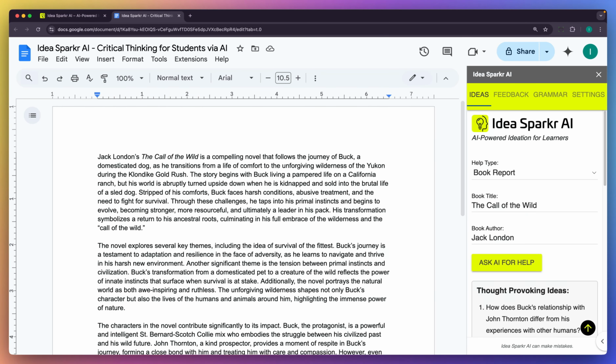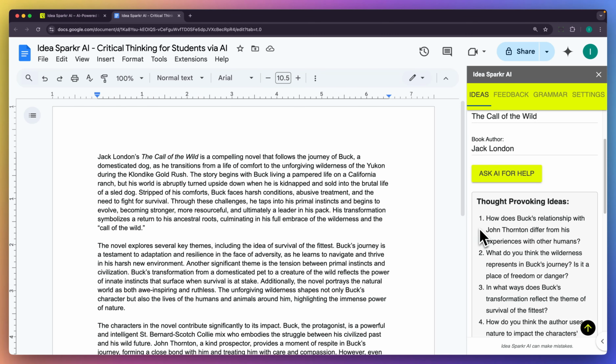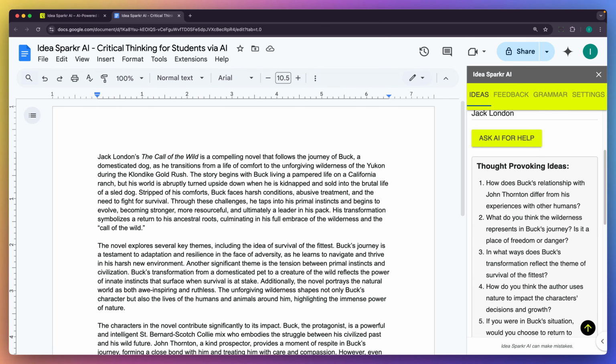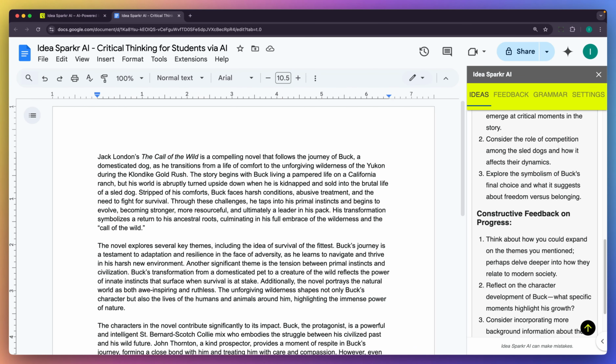From the results, we can see first that we get thought-provoking ideas. The first one is, how does Buck's relationship with John Thornton differ from his experiences with other humans? Scrolling down further, we get next sentence ideas: discuss how Buck's instincts emerge at critical moments in the story. And the final section is constructive feedback on progress. So it's guiding the student to think about how you can expand on the themes you've mentioned, perhaps delve deeper into how they relate to modern society.